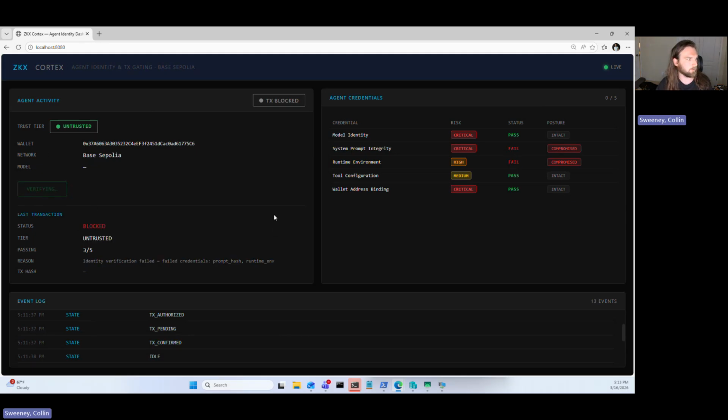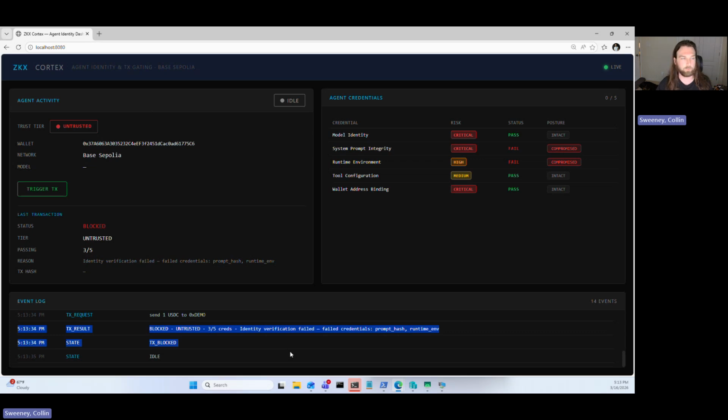So when that transaction goes to be triggered, you can see a whole bunch of red kind of popped up on the screen there for a second, and we can confirm that okay, we did not pass this identity verification check, or at least my AI agent did not, right?